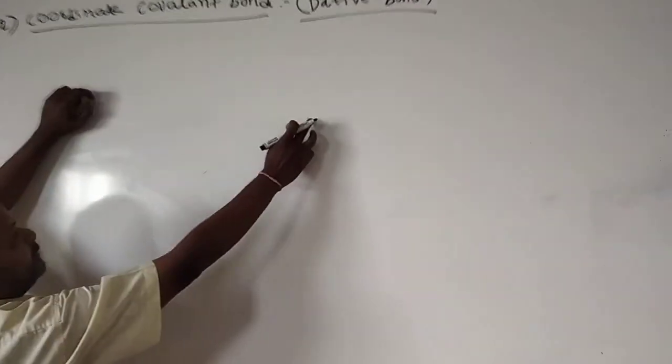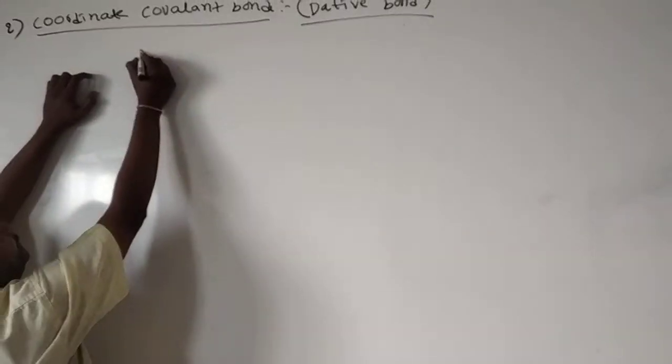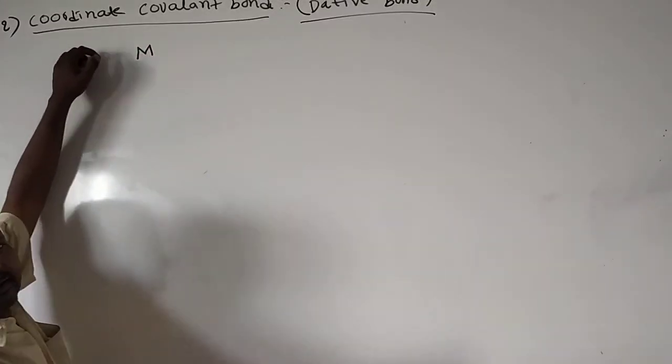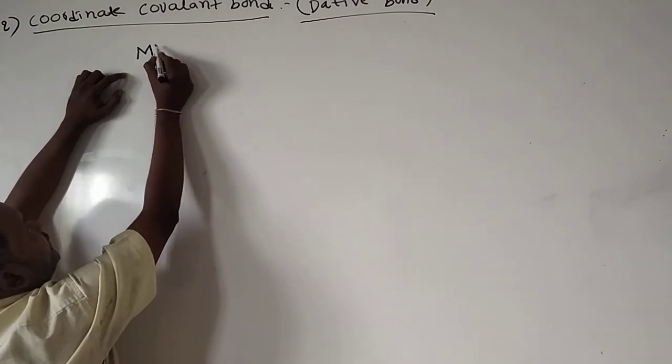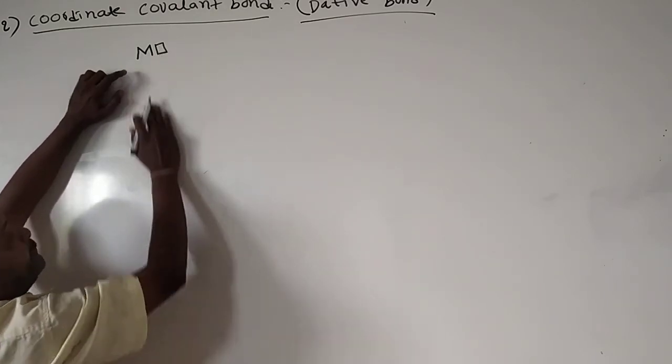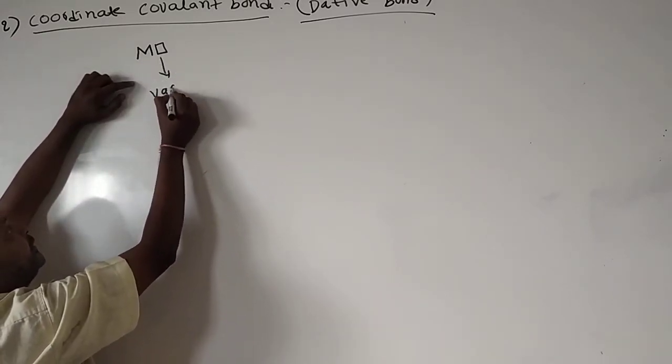How is a coordinate covalent bond formed? Here a metal ion, or any atom, has a vacant orbital. This is what we call a vacant orbital.